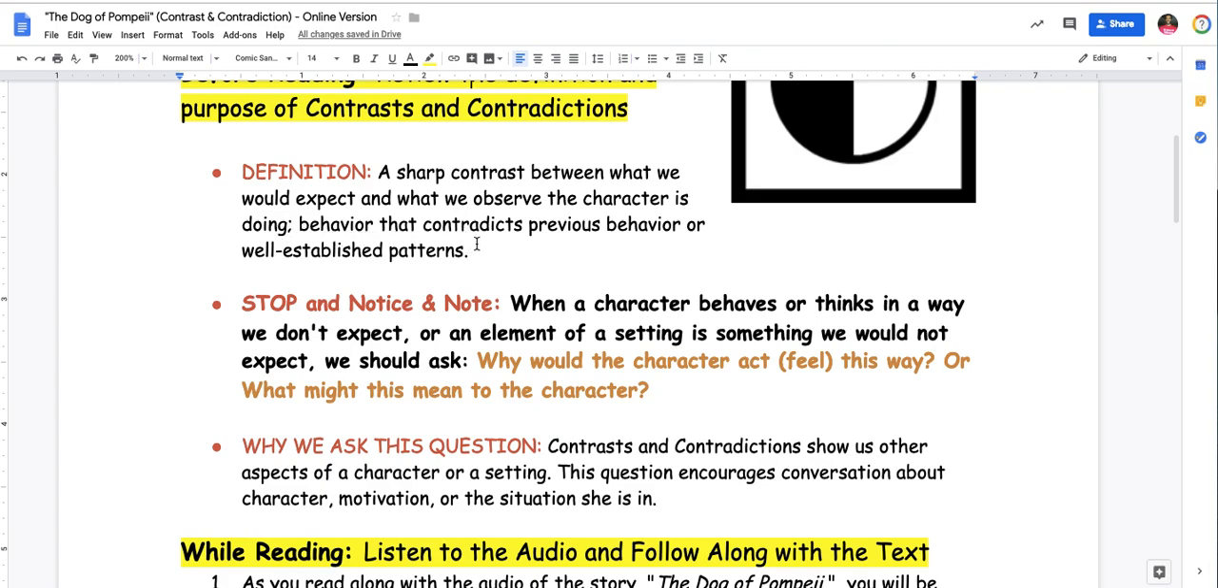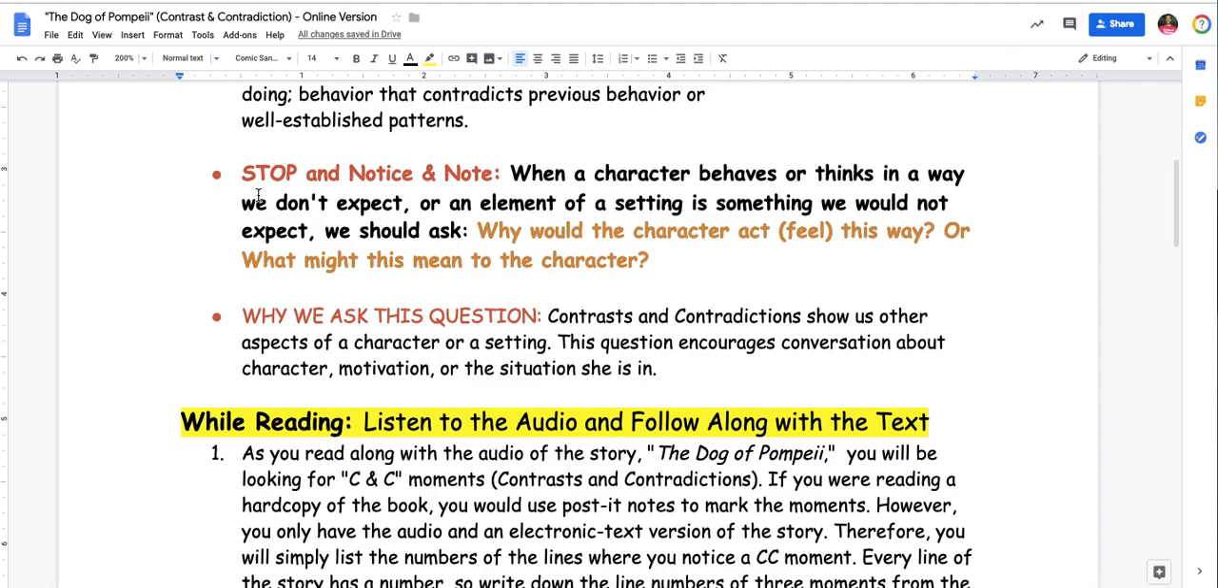Or it's a behavior that contradicts previous behavior or well-established patterns. So the bad guy or bad girl is always doing bad things, unkind things, and then all of a sudden does something kind. That's a contrast or contradiction. It can also be the setting. In the story The Dog of Pompeii, the setting changes drastically. It goes from one setting where it seems like the world is in order and things are safe and peaceful and you can expect certain things to happen, and then there's a big change in the setting. That's a contrast and contradiction too.